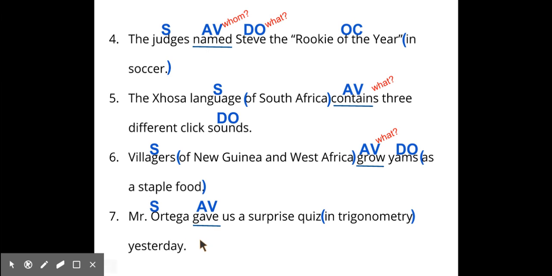Okay. So who gave? Mr. Ortega. Okay. Now what did Mr. Ortega give? Did he give us or did he give a quiz? He gave a quiz. Quiz is your direct object. But he gave the quiz to whom? To us. Us is our indirect object. Because remember, indirect objects always come in front of your direct object and they answer to whom or for what. In this case, it's to whom.